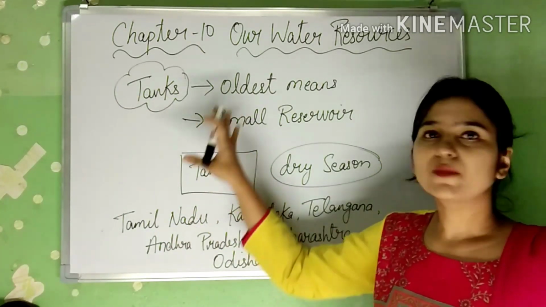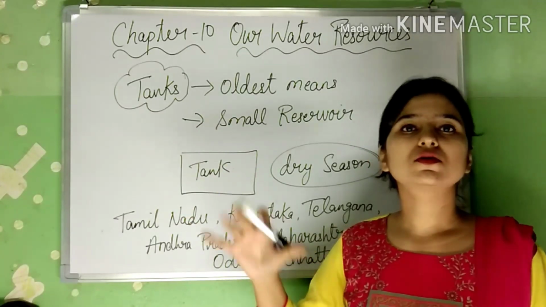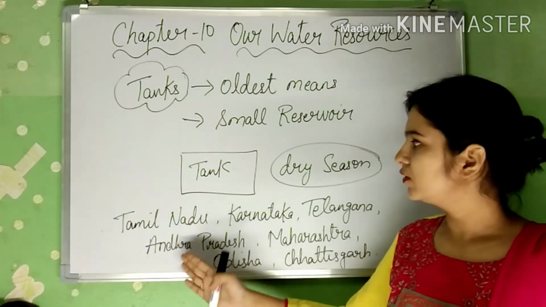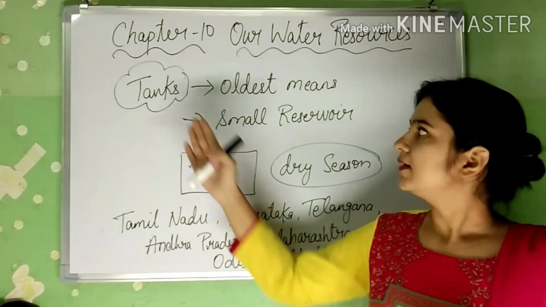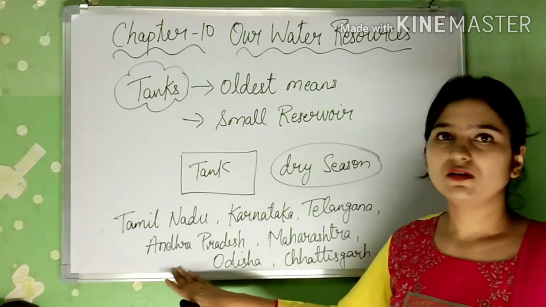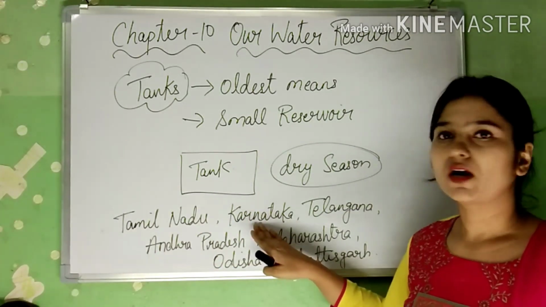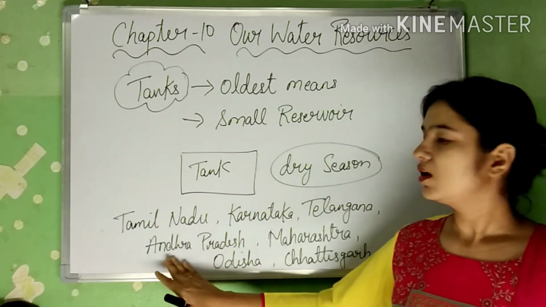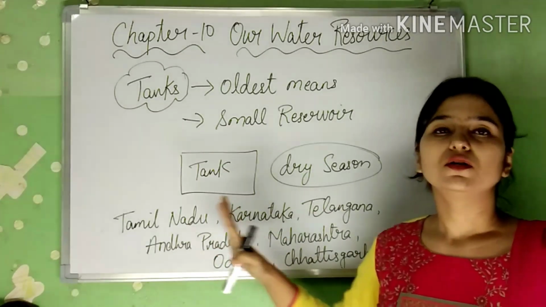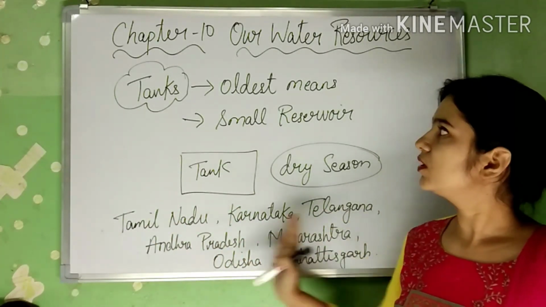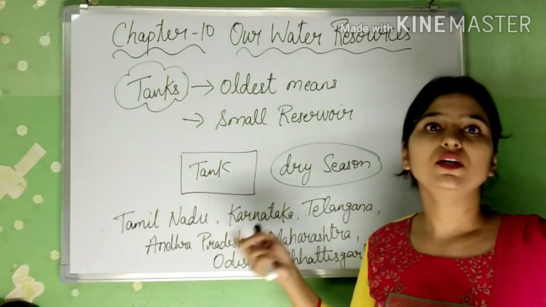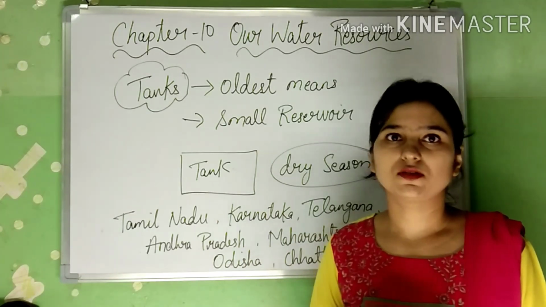Then this method is generally used in almost all the states of our country. Here are some of the states where tanks, the reservoirs, are used: Tamil Nadu, Karnataka, Telangana, Andhra Pradesh, Maharashtra, Odisha and Chhattisgarh. So these are the main states where the tank reservoir method is used for irrigation purposes.